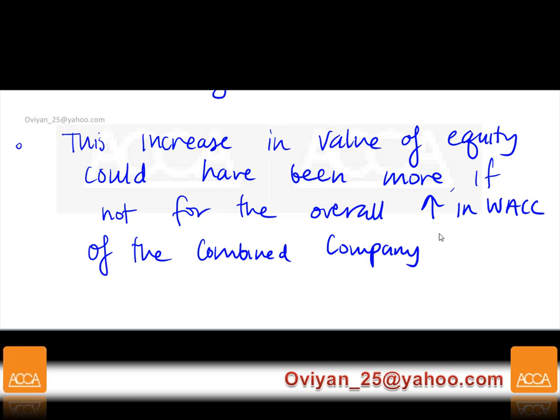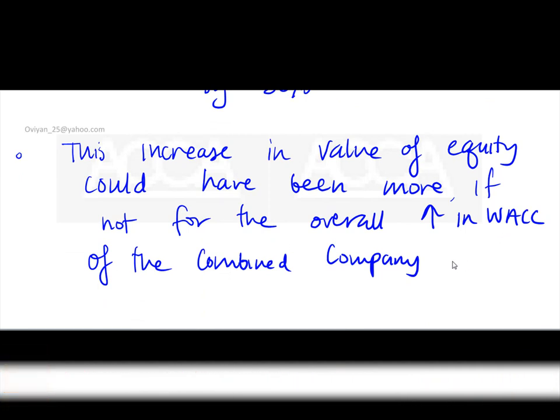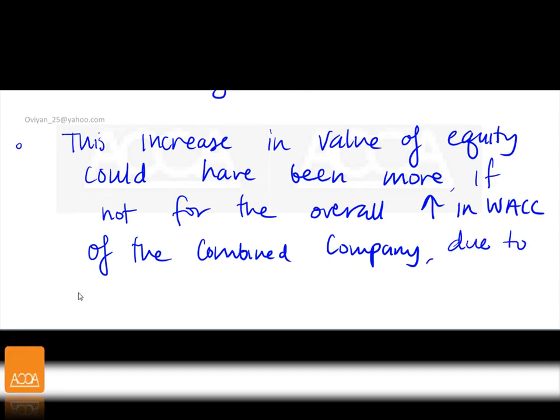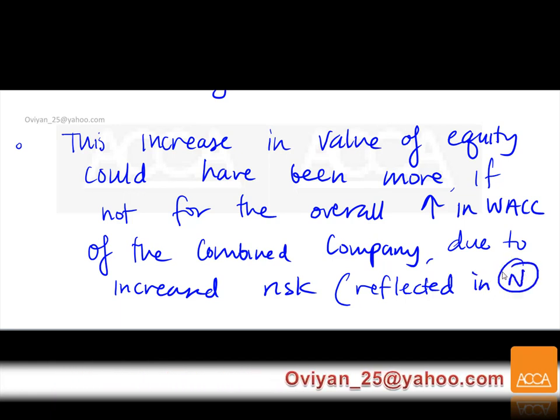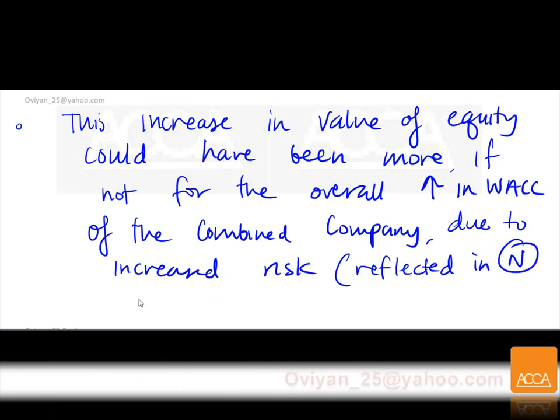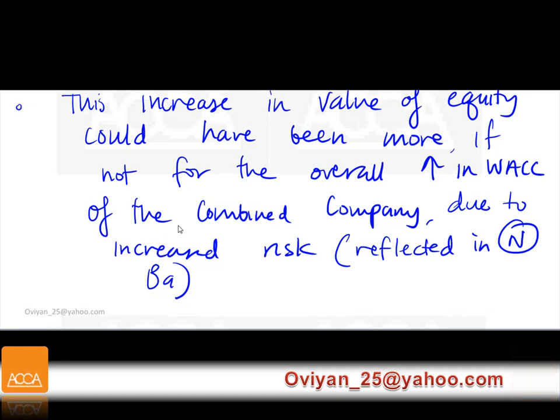But we're going to say our value still went up. If not for the overall increase in the WACC of the combined company due to increased risk. How is it reflected? It's reflected in the beta asset. So it would have been more if not for the increase in the WACC.